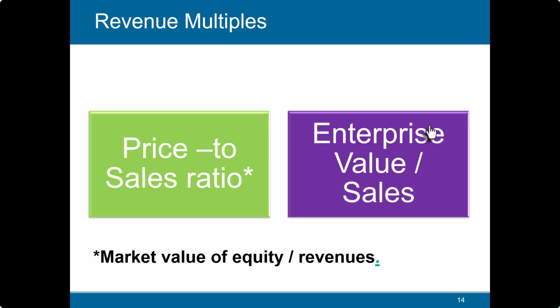Then we have revenue multiples. Instead of looking at the earning multiples, we can always look at the revenue multiples, price to sales ratio, and enterprise value to sales ratio. Fine. So which is better, price to sales or enterprise value to sales? The numerator and denominator should be consistent, I told you. Is it consistent here? Yes or no? Yes or no? No. Here, yes.